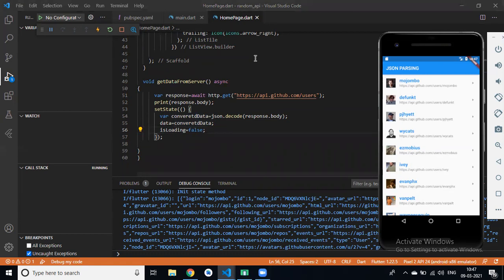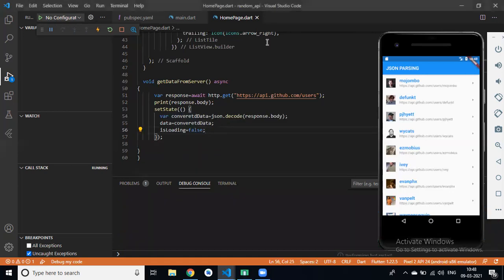Sanwaj, is this clear? Yeah, Roshan, it's clear. Divya? Yes, Roshan. Harish, is this clear? Yeah, Roshan. If I hot reload this, then now we can see is loading, like text, we display a text that is loading.